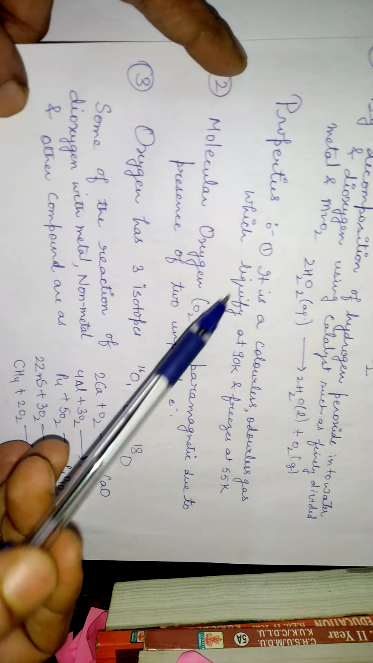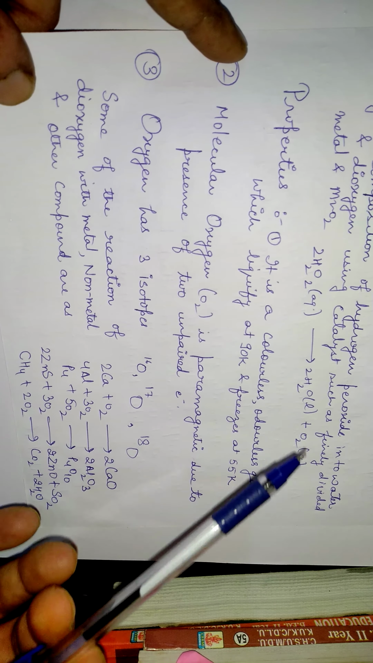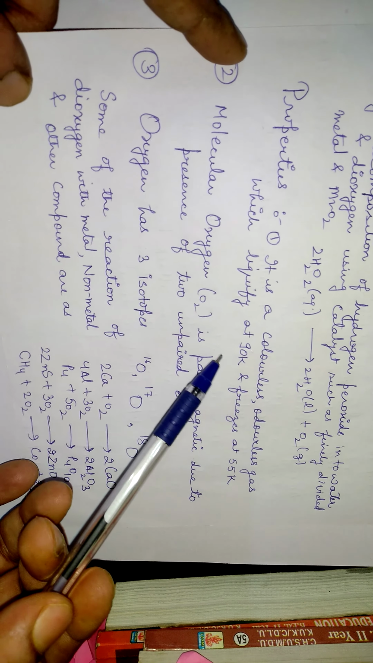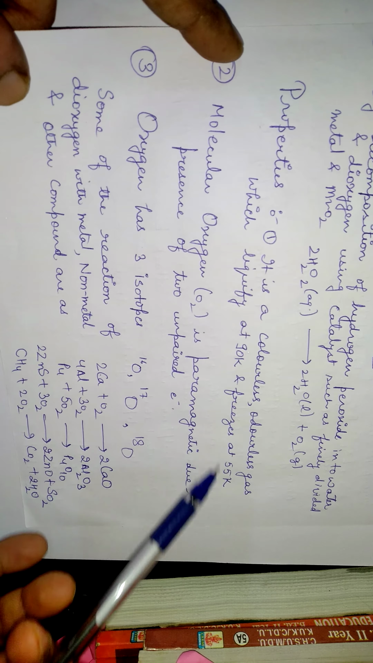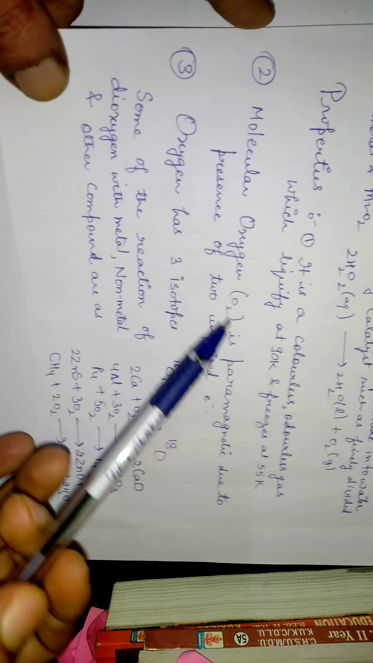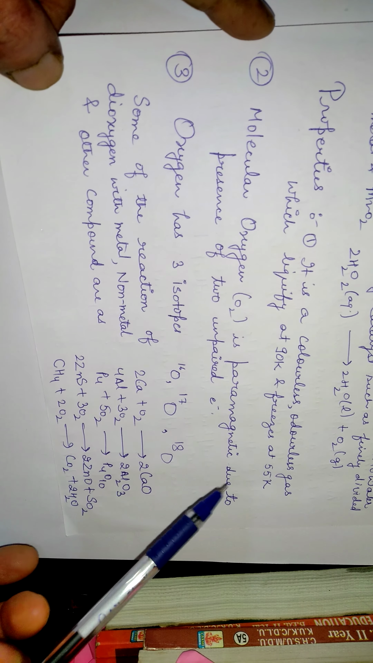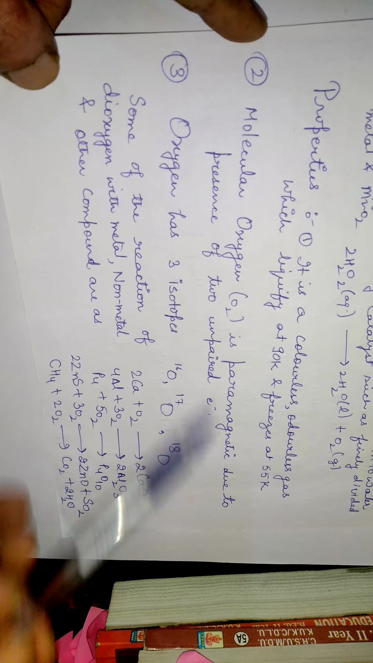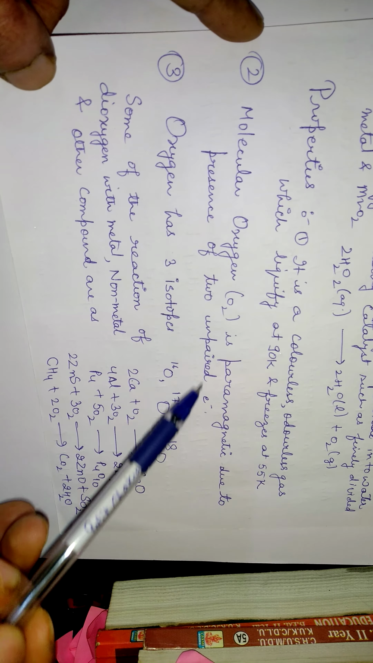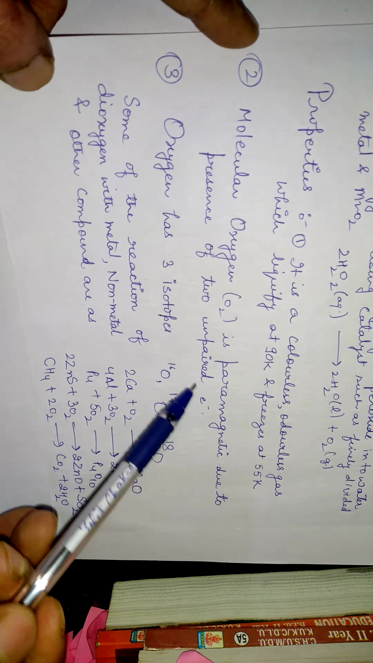Now moving on to the properties part. Oxygen is colorless, as we all know, it is present in the environment but we cannot see it. So it is a colorless, odorless gas which liquefies at 90 Kelvin and freezes at 55 Kelvin. One of the very important properties of oxygen gas. Moving on to the next one, the molecular oxygen. O2 is paramagnetic. In the first video I already discussed, due to the presence of two unpaired electrons. Because of the presence of unpaired electrons, O2 is paramagnetic.